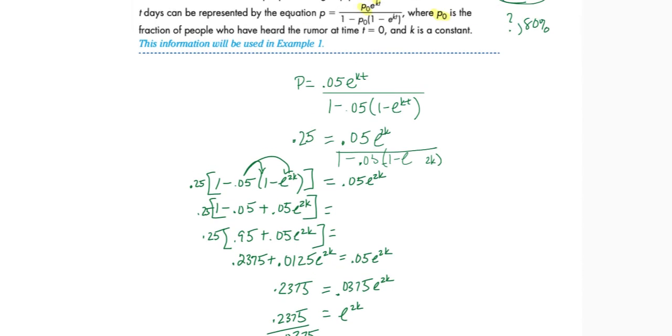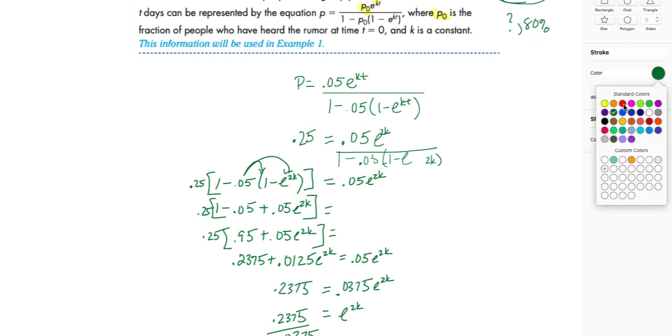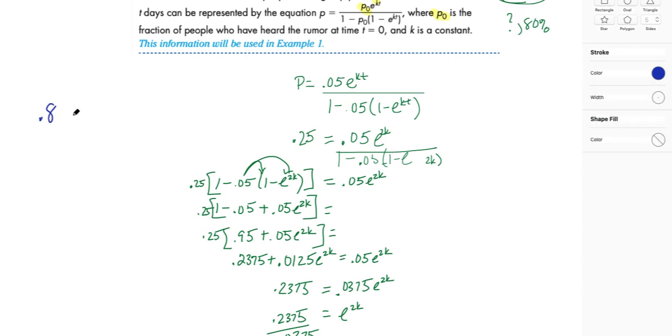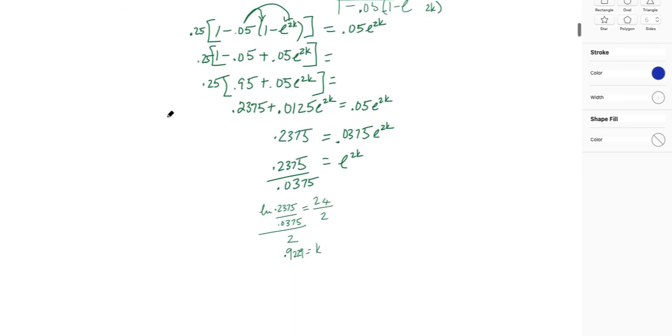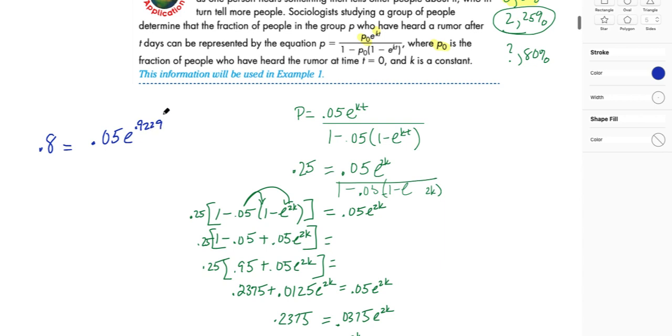So our original equation had P, which is going to be that ratio, so it's going to be 80%, so it's going to be 0.8. Is equal to P sub 0, which is still 0.05, e to the k, where k is 0.9229, times t, because we're looking for that time.